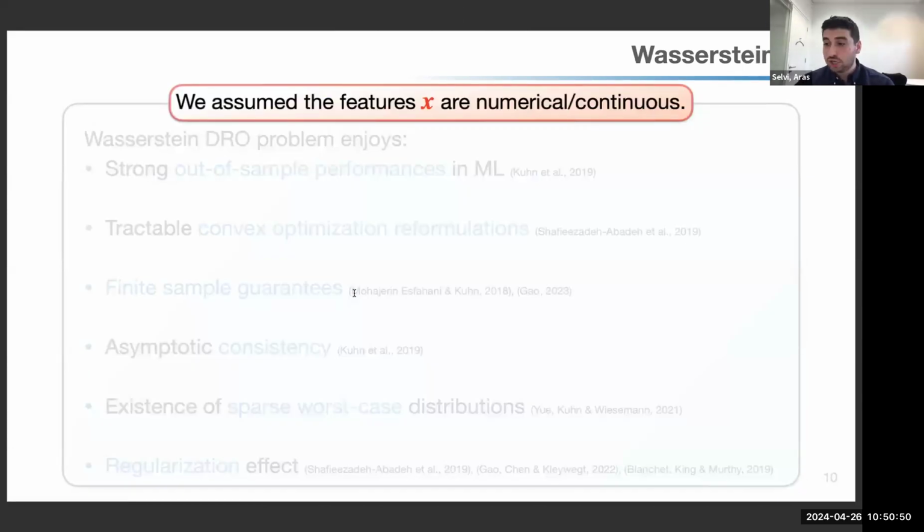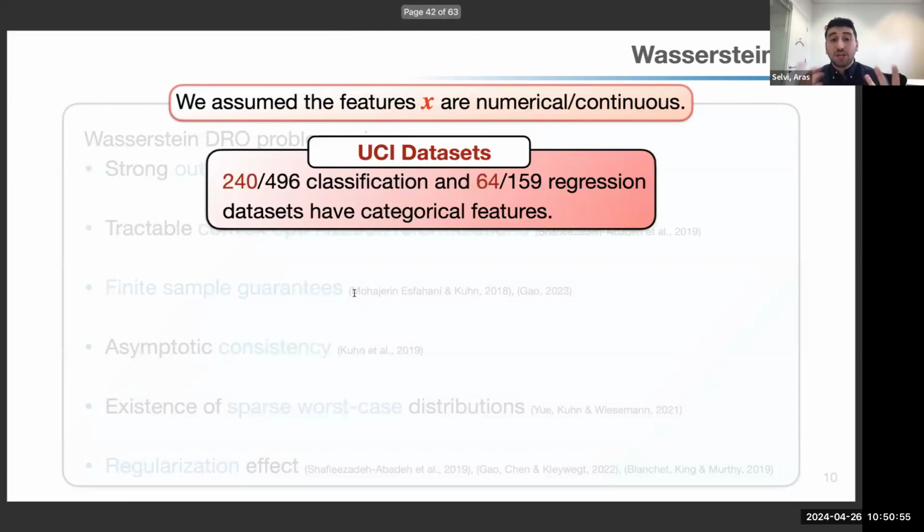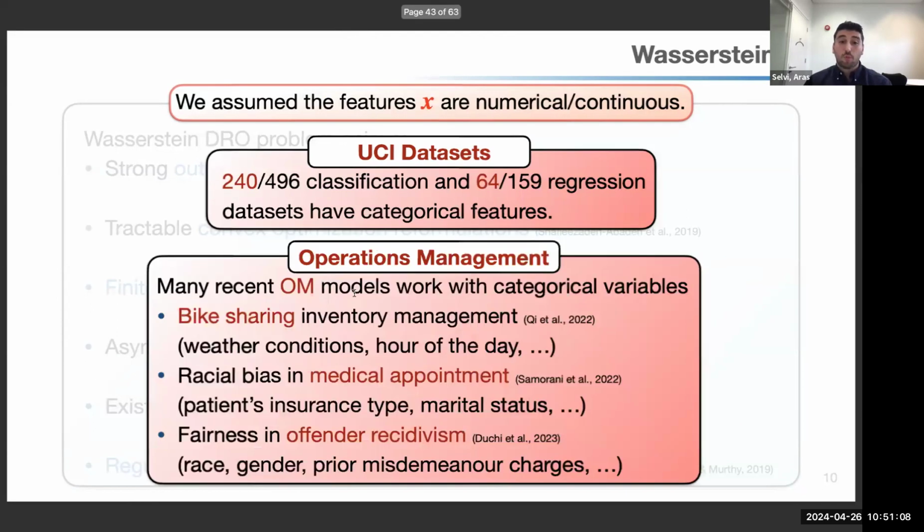But in this presentation so far, I assumed that the features are numerical. But in machine learning, most of the data sets have at least one categorical feature. We actually checked the UCI data sets, and almost half of them have categorical features. And in the operations management literature, which we started from in this research idea, we see papers published very recently that come up with models that are using categorical features. Like in bike sharing, they use weather conditions, and in medical appointments, they use things like the marital status, and so on.